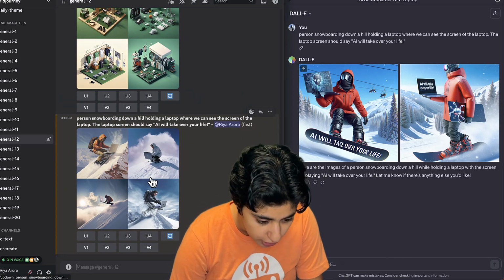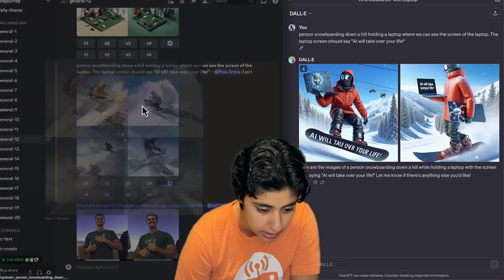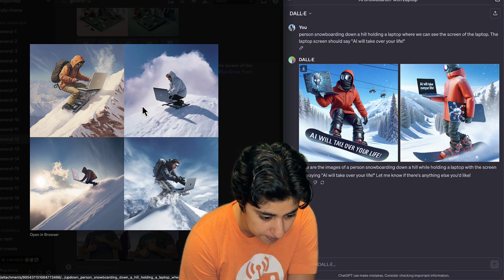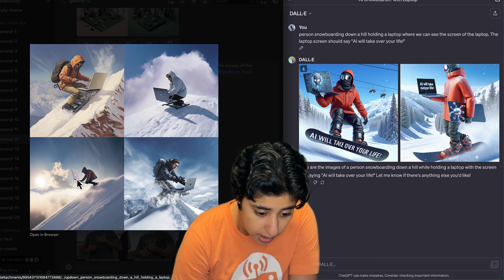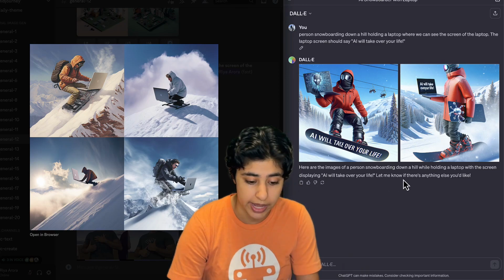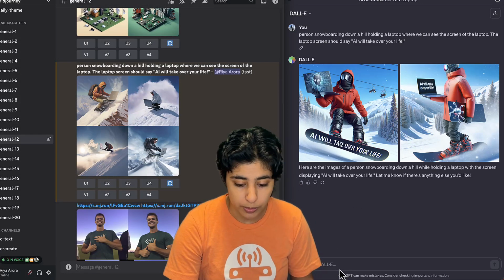All right, now here Midjourney completed the same stuff. You can't actually see the laptop screen on any of them. In fact, on this image here, it looks like the laptop screen is a little bit backwards. But this image here does look a bit more realistic than these two. This looks more cartoon AI generated. So let's see if we can improve upon both of these.